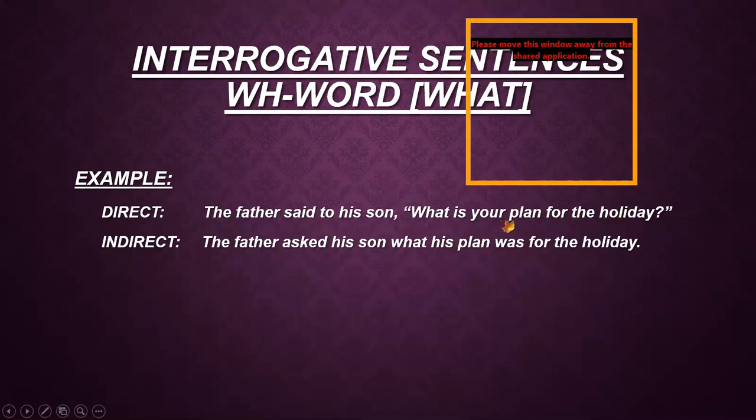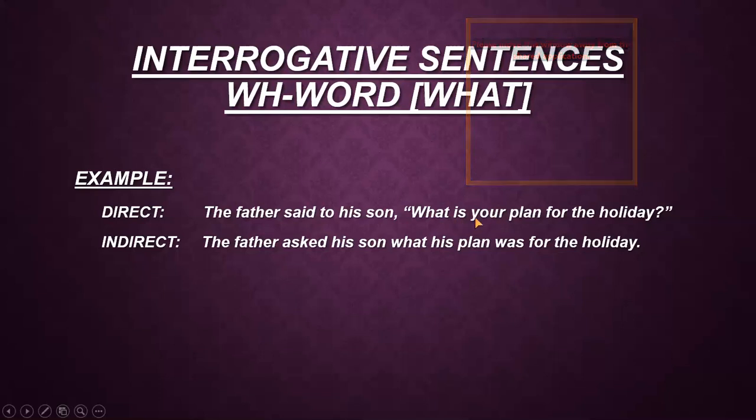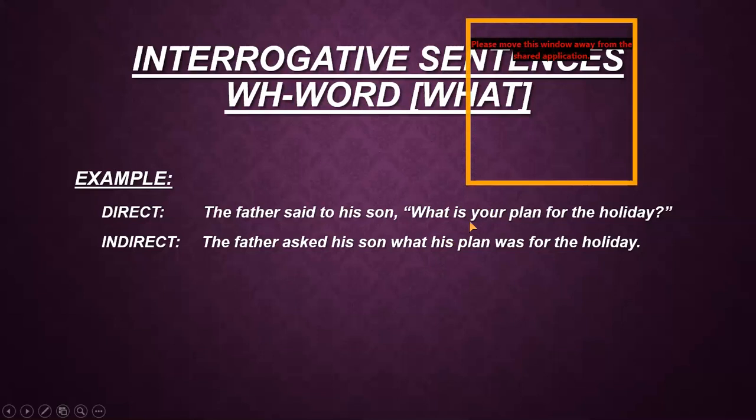What is your plan? Now remember this thing that when we are asking a question, the auxiliary verb always comes before the subject. Like here, is comes before your. But when we are converting it into an assertive sentence, then we always use the subject first, and after that we come to the auxiliary verb.